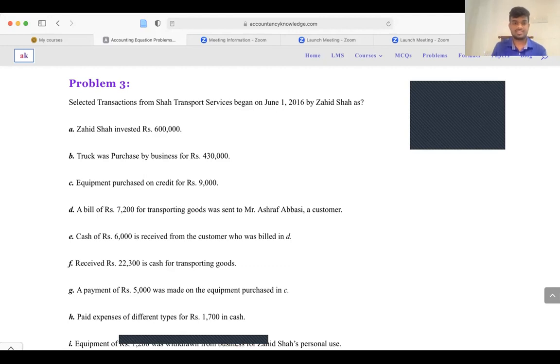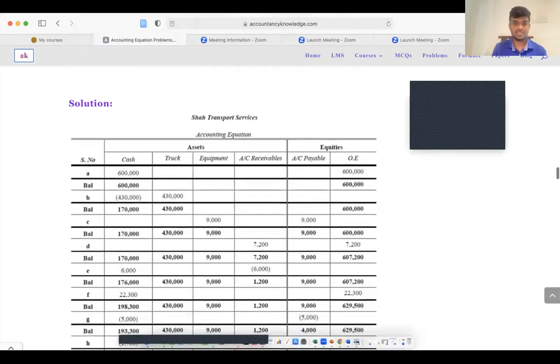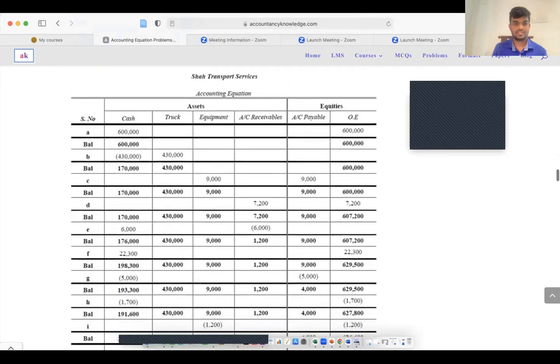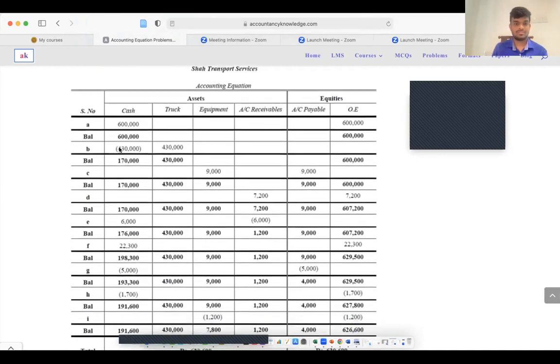So let's see these 3 transactions in the accounting equation. The first one is you have invested 600,000, so both the cash and owner's equity increase. Then you have bought a truck for 430,000, so the truck amount will be increased by 430,000 and cash will go down by 430,000.